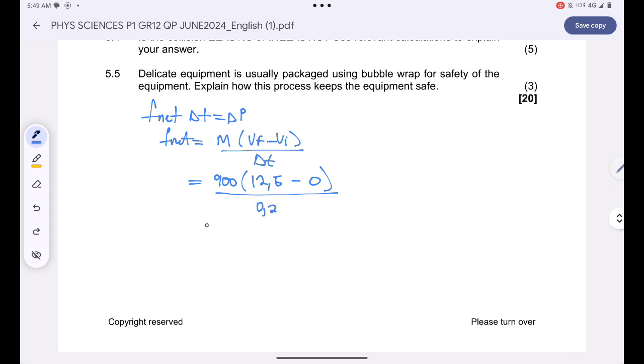You'll obviously say 900 multiplied by 12.5 minus 0 all over 0.2 seconds. This will give me the resultant force of 56,250 newtons.